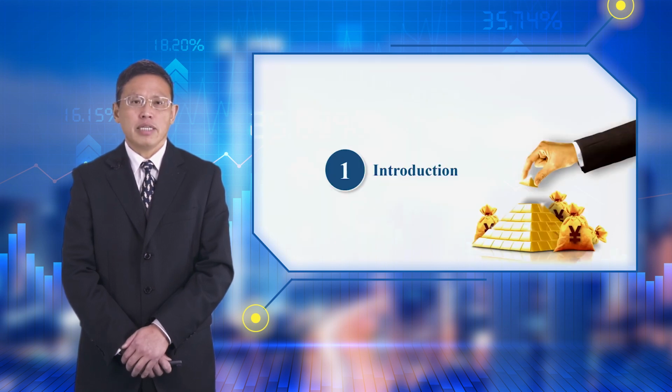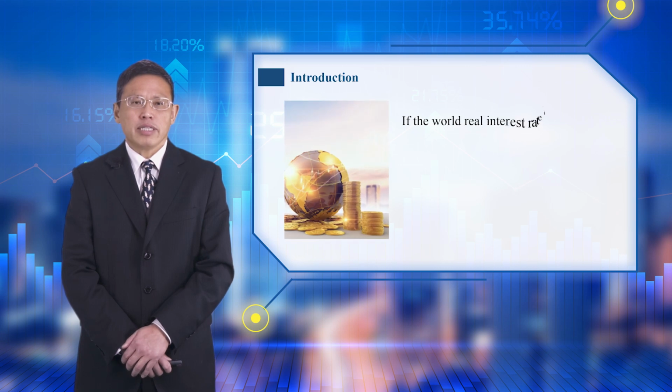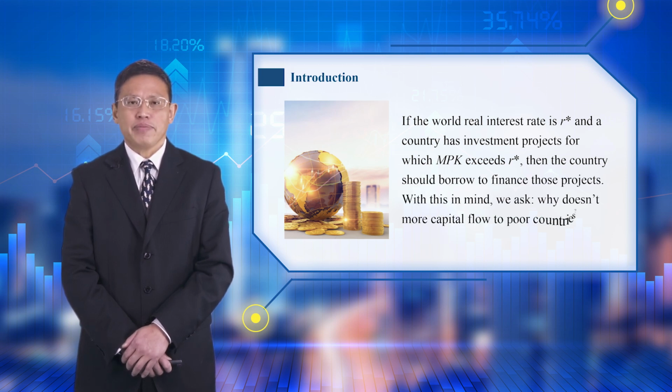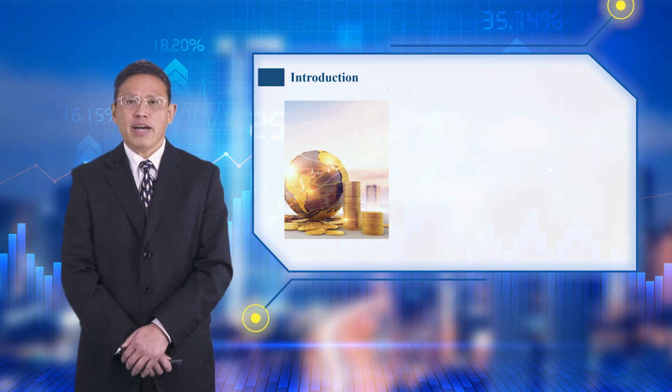1. Introduction. If the world real interest rate is R*, and the country has investment projects for which MPK exceeds R*, then the country should borrow to finance these projects. With this in mind, we ask, why doesn't more capital flow to poor countries?